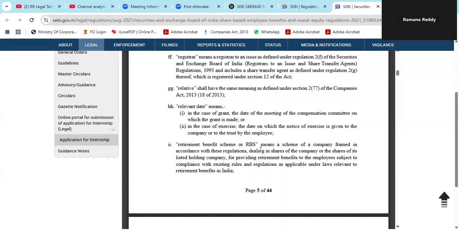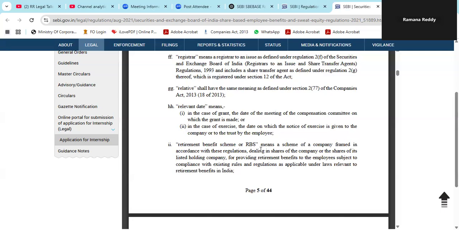You are clear, no? So retirement benefit scheme, RBS. This scheme of the company, so there is no need of confusion, because it is very clear: employee stock option scheme, employee stock purchase scheme, retirement benefit scheme, general employee benefit scheme, and sweat equity scheme. So be clear.